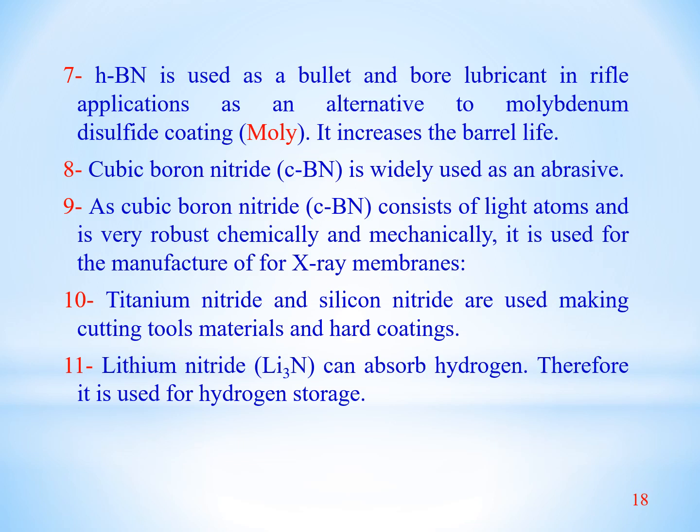Titanium nitride and silicon nitride are used as cutting material and hard coating. Both titanium nitride and silicon nitride are used for hard coatings and for making cutting tools. Lithium nitride can absorb hydrogen, therefore it is used for hydrogen storage.